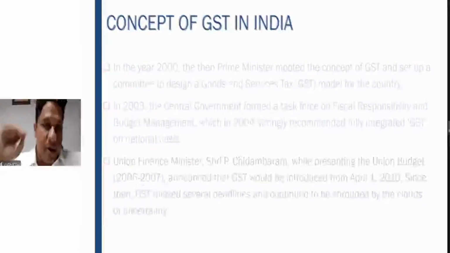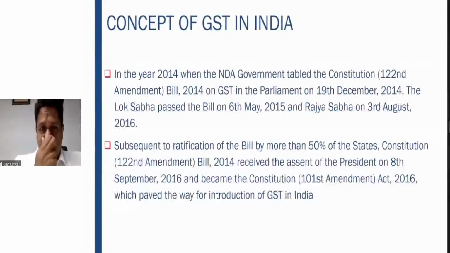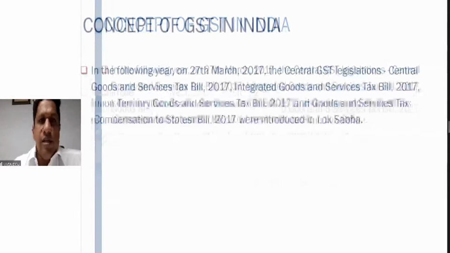Finally, in 2014, once the NDA government came into existence, they tabled the Constitution 122nd Amendment Bill. The Lok Sabha passed the bill in 2015, and in 2016 it was passed by the Rajya Sabha as well. Then after ratification by more than 50% of the states, it received the assent of the President on 8th September 2016, and it became the Constitution 101st Amendment Act 2016. This bill paved the way for the introduction of GST in India. So this was the history of GST.